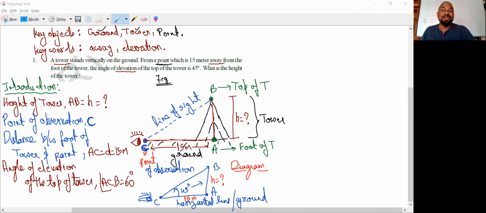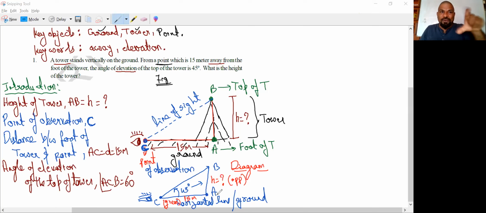D is nothing but 15 meters, right? So what is supposed to be found? We need to find the opposite side, and what is given is 15 meters. These are the two things we have. Are you able to understand?